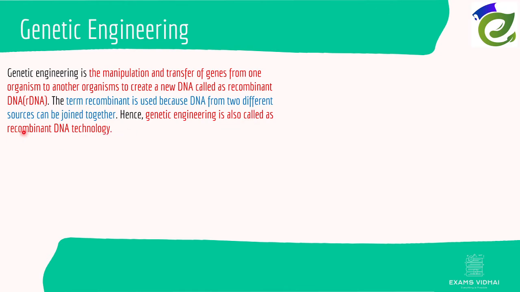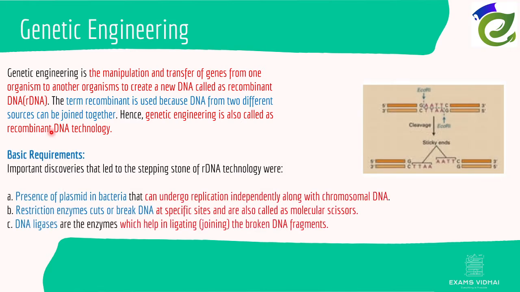R stands for recombinant. The basic requirements for rDNA technology begin with the presence of a plasmid in bacteria that can replicate independently along with the chromosomal DNA. Bacteria also have a component that defends them against invaders, called CRISPR.